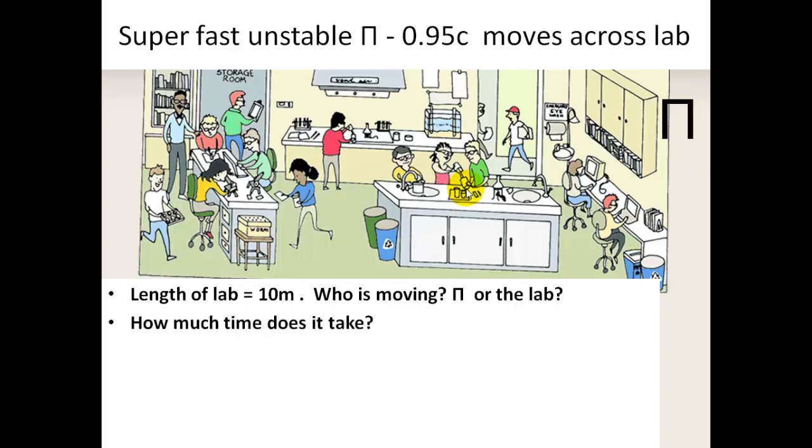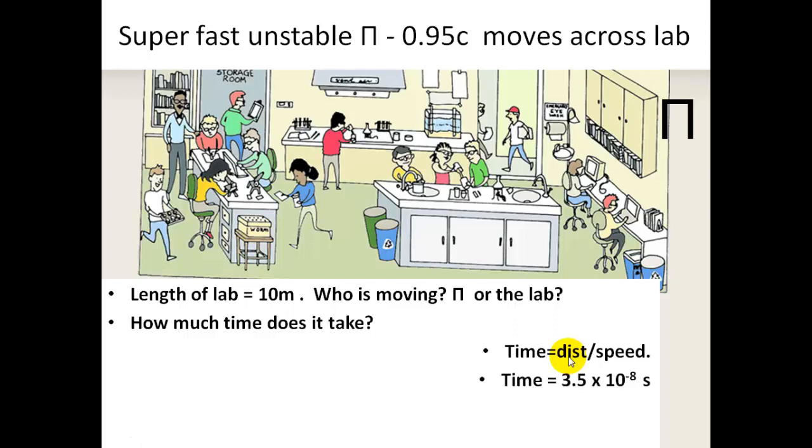How much time does it take? Here again, that depends on your point of reference. Depends who's timing it and in what frame of reference that clock is still. Now the time is the distance divided by speed. Now you're not going to agree on time. You will agree on speed, but you will not necessarily agree on distance.